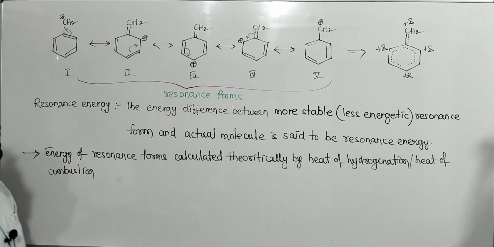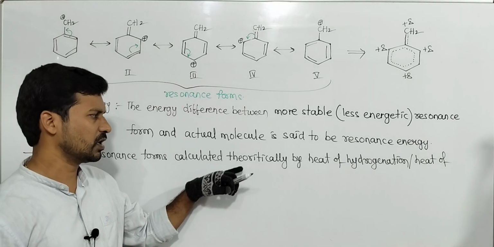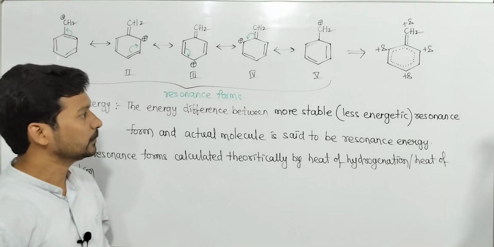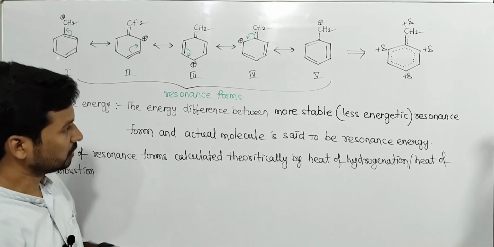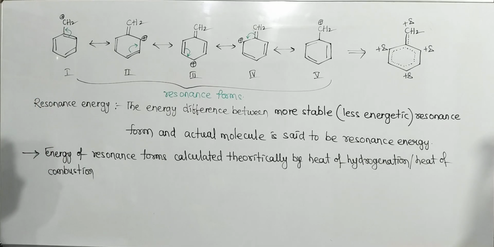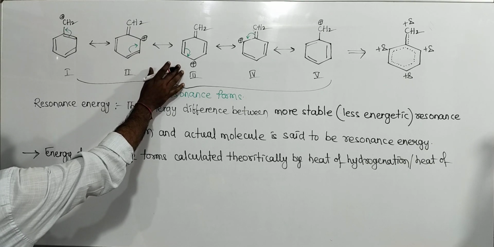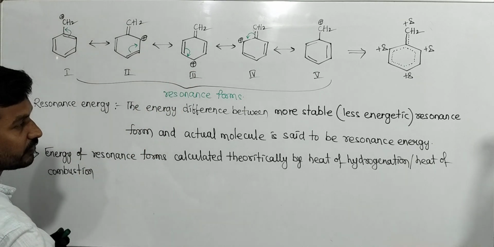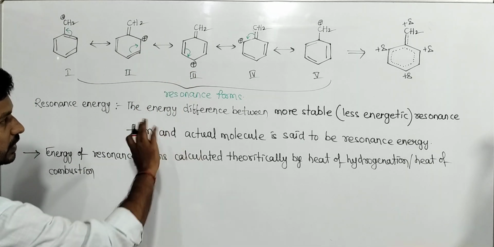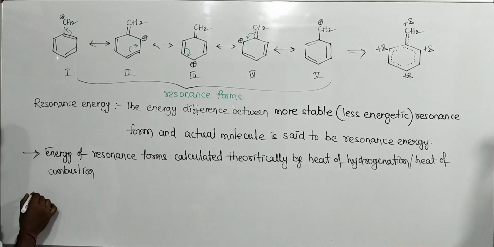Okay, from their heat of hydrogenation calculation, not required for us here, not required for JEE Mains and NEET syllabus, just information I am giving. So the most stable form energy and actual molecule energy, the difference between them is called resonance energy.